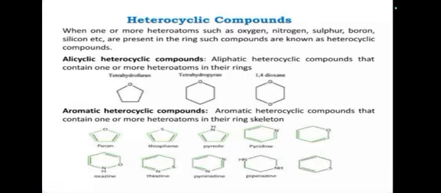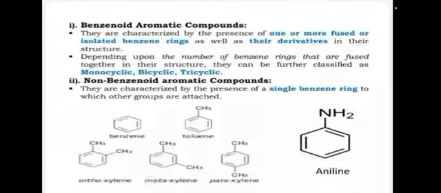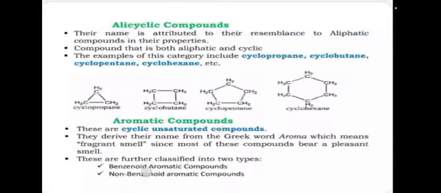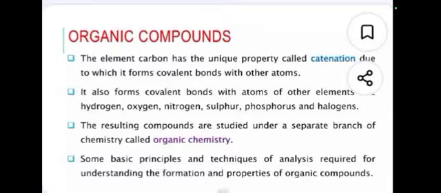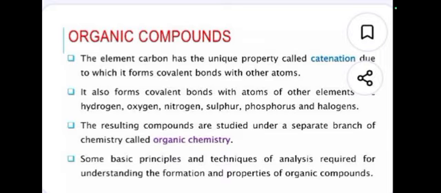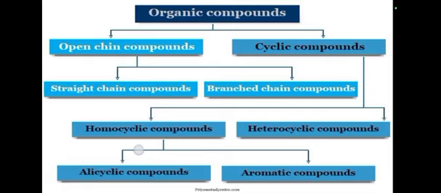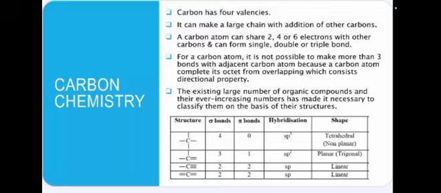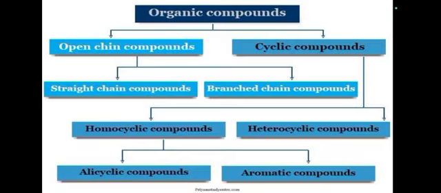Today we discussed organic chemistry, organic compounds, and the classification of organic compounds. Once again we revise. First, organic chemistry is the study of carbon-containing compounds with covalent bonds. Next, carbon chemistry: carbon has four valencies and bonds with hydrogen. It makes large chains. It shares 2, 4, or 6 electrons with other carbon atoms and forms single, double, and triple bonds. That is called carbon chemistry.